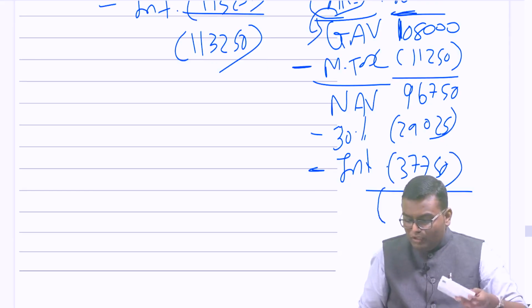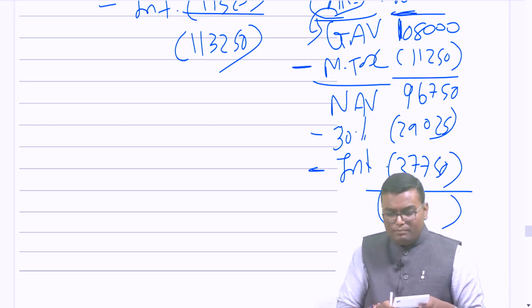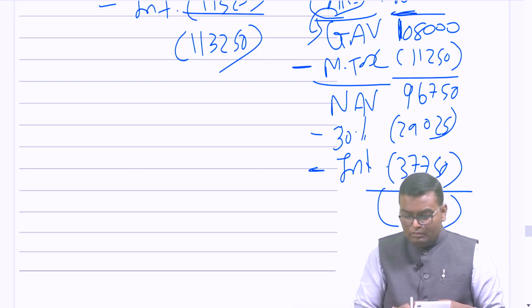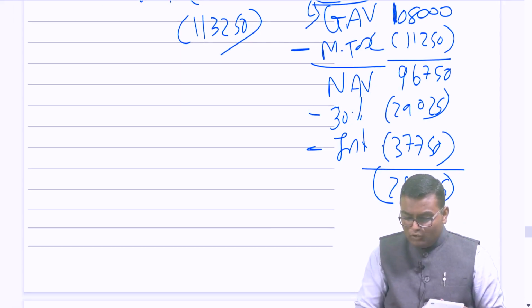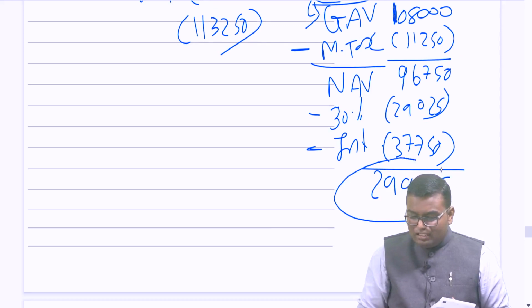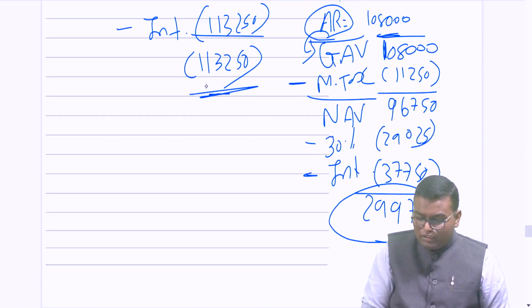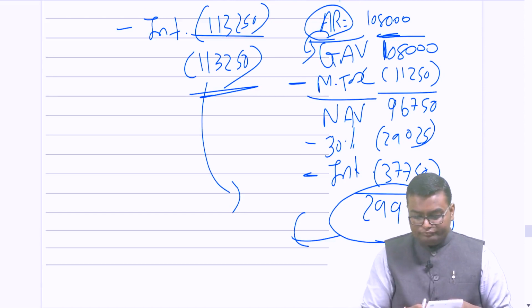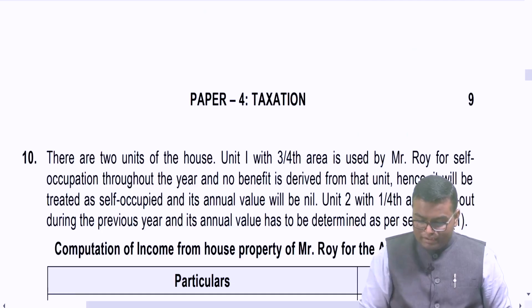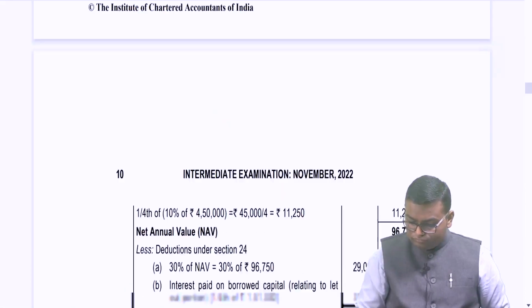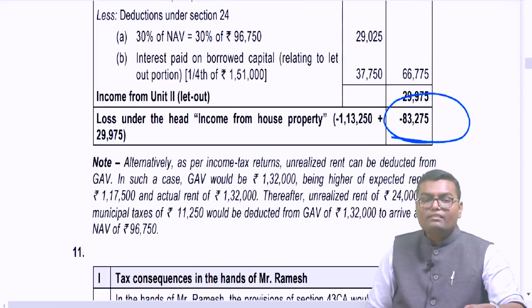So ultimately, what will be the income of LOP? 96,750 minus 30% minus this interest. So 29,975. This is the LOP income, and in SOP I have a loss of 1,13,250. If I set off this, I will get the ultimate loss, 83,275. This is the ultimate loss. 83,275, there is a loss.